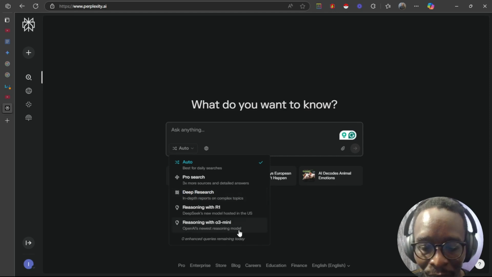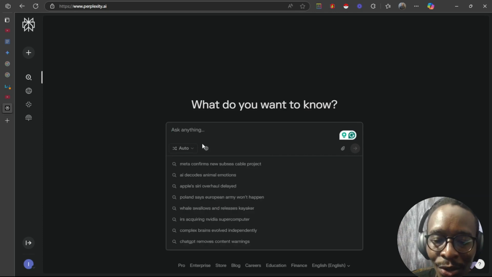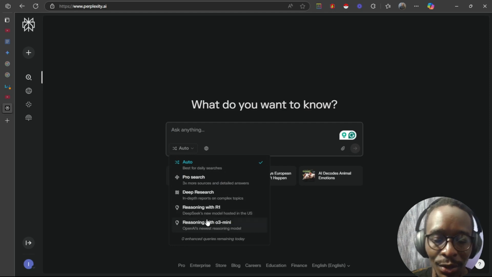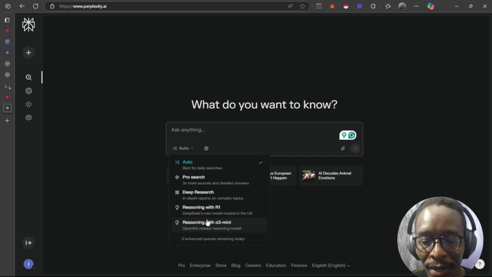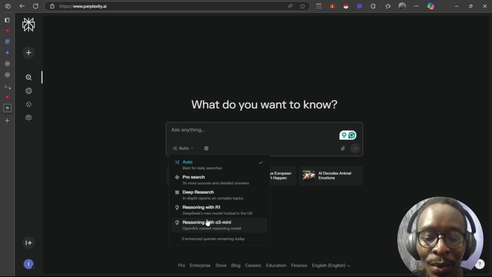And then we have reasoning with O3 Mini. So you just input your question, and then you can choose which model you want based on the specific search query. For example, if you want to do a deep research, you can use the deep research model. If it's something you want it to come up with an answer very quickly, compared to deep research, which is going to take minutes, you can use pro search, which is almost the same as reasoning with R1, which is almost the same as reasoning with the O3 model. So those are the basics.